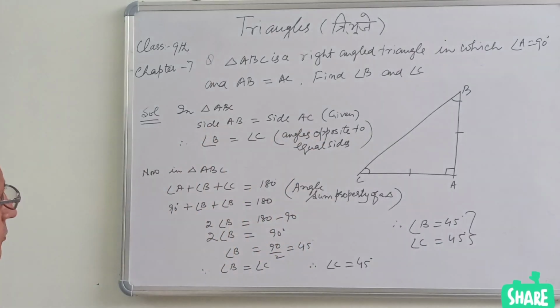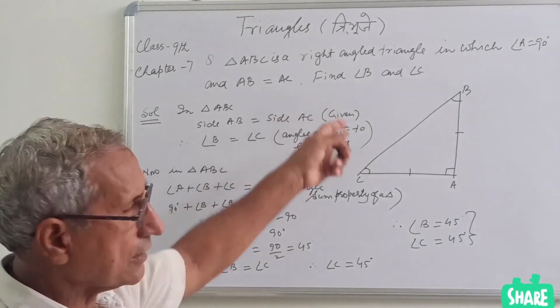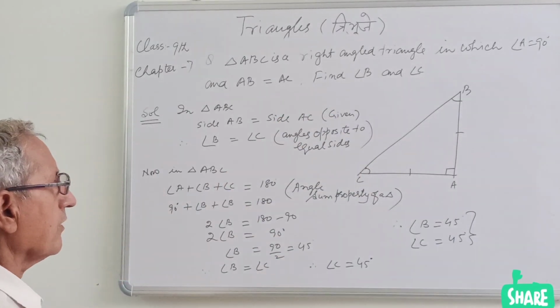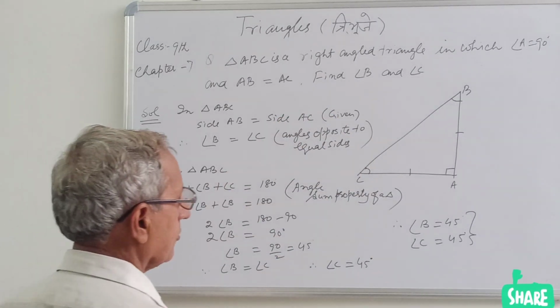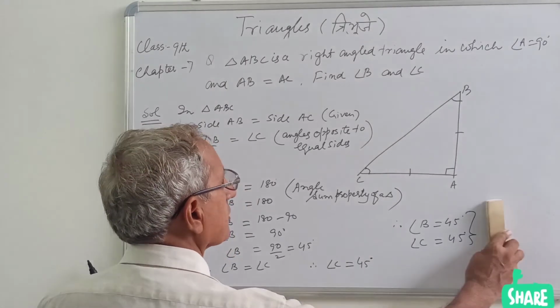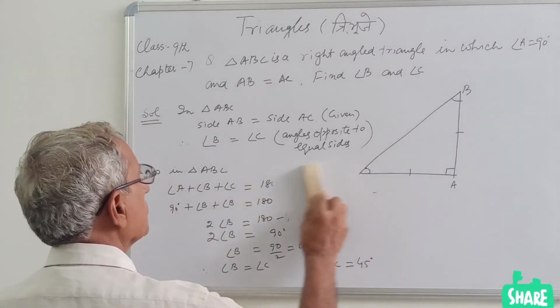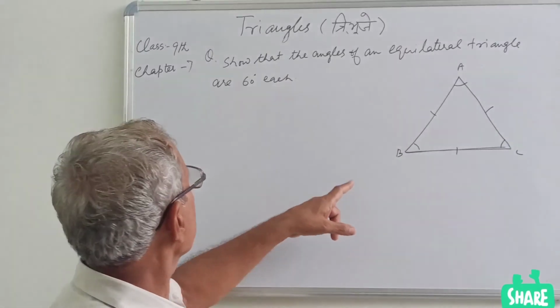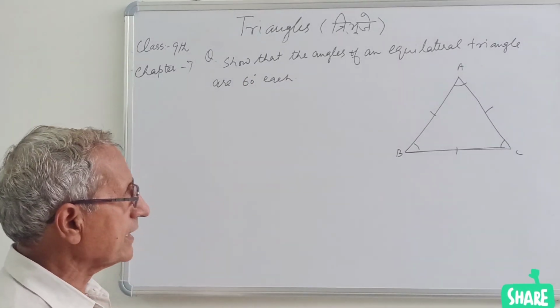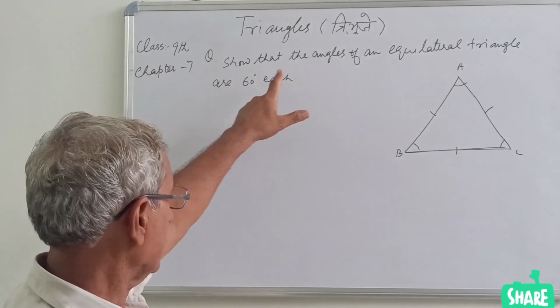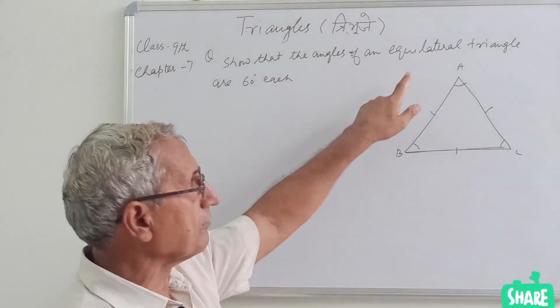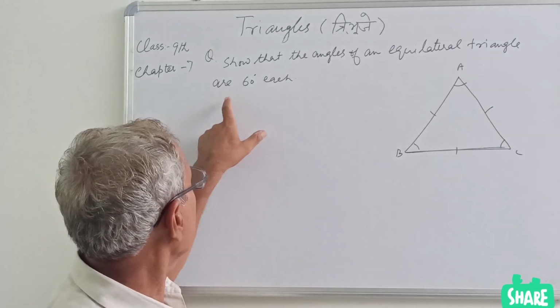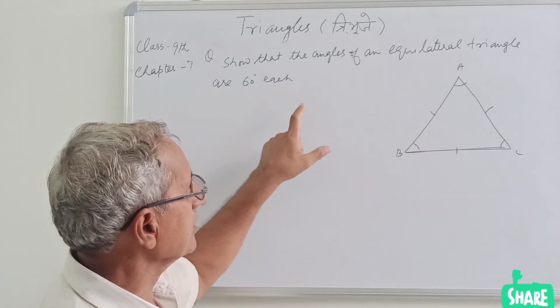So you were asked to find the value of angle B and C. Very simple questions, very short and simple questions. Just you have to find the values of two angles. So another question for you. Again, a very simple question. Show that the angles of an equilateral triangle are 60 degrees each.